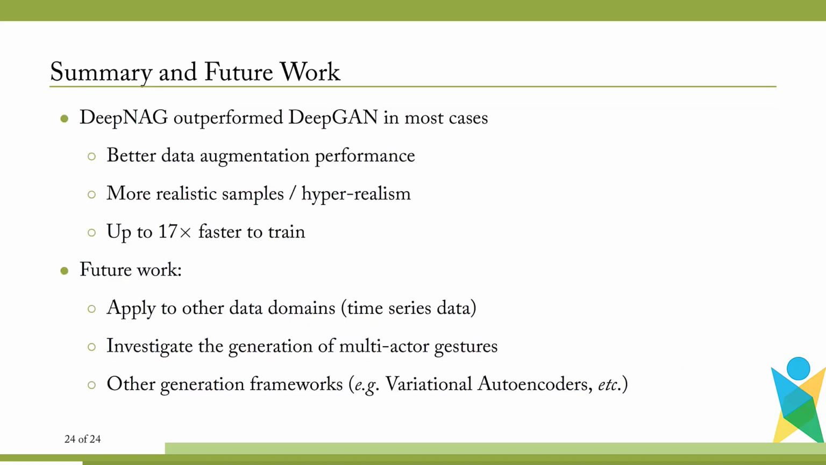In summary, DeepNAG outperformed DeepGAN in most cases in our evaluations. It demonstrated better data augmentation performance, and its samples appeared more realistic to human judges. Lastly, it was up to 17 times faster to train.